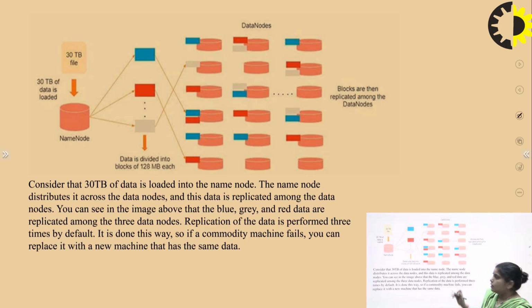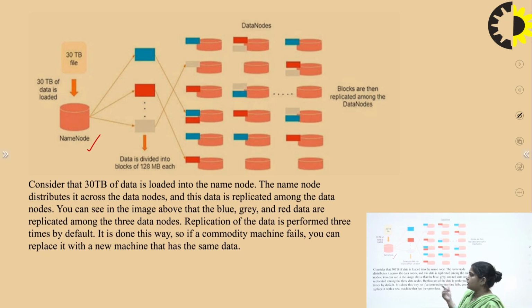Now this is the diagrammatic representation of how the name node and data nodes are represented inside HDFS. There is one name node, and that name node has 30 terabytes of data, and that data is divided into blocks of 128 MB each. Further, this data is distributed across multiple data nodes, and the blocks are replicated among the data nodes. So that if one machine goes down, at the time of need we can use another node's block for the completion of that task.